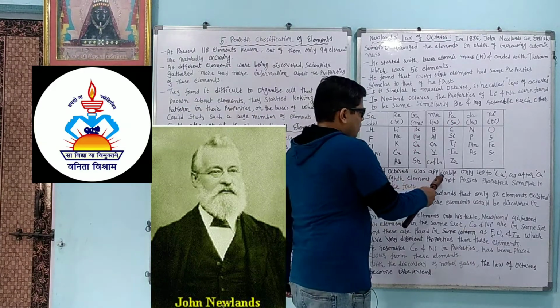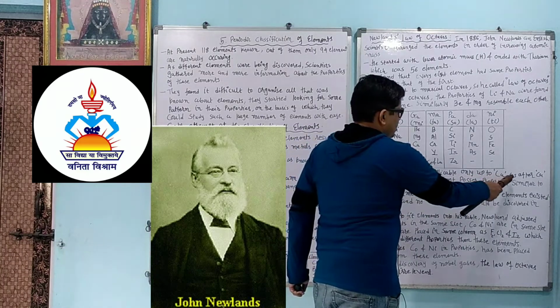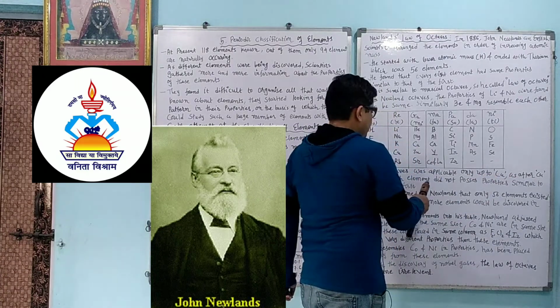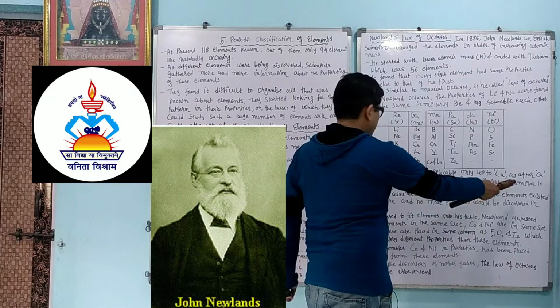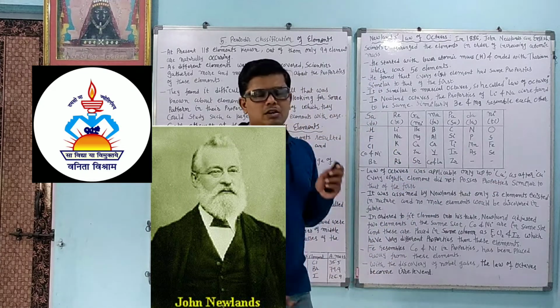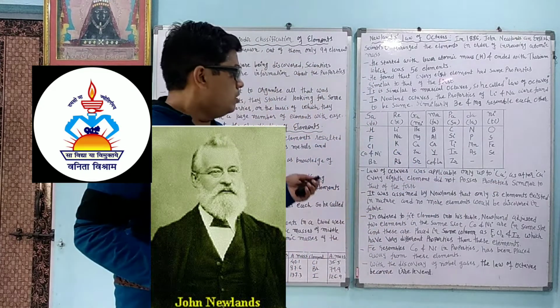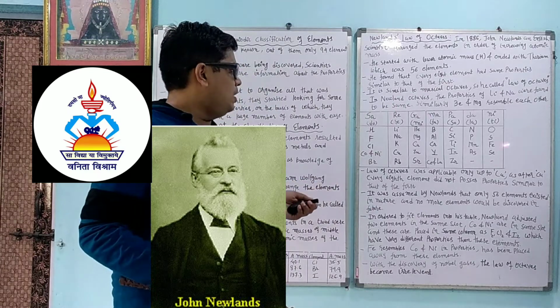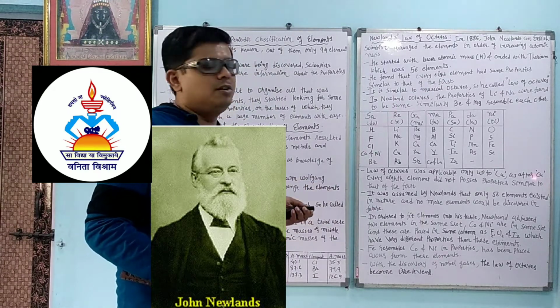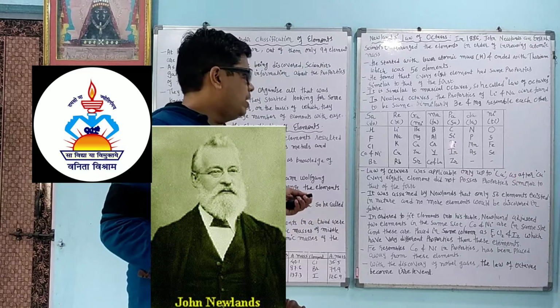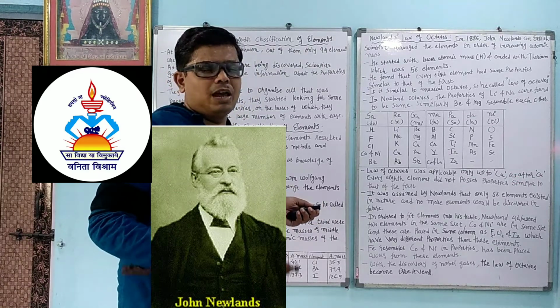The law of octaves was applicable only up to calcium, as after calcium every 8th element did not possess properties similar to that of the first. Dear student, concentrate here. This is applicable in modern science till calcium. After calcium, no element follows this rule. They have different chemical properties.